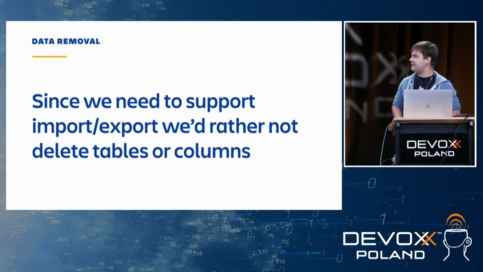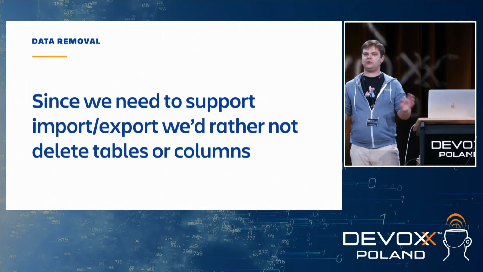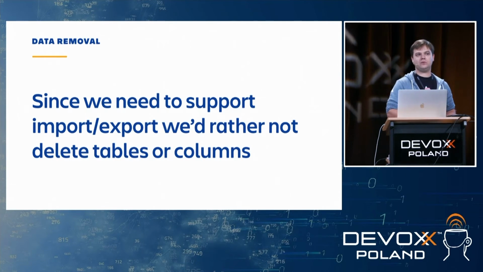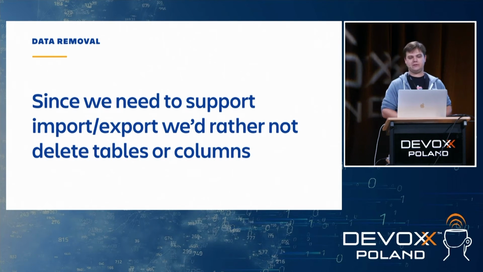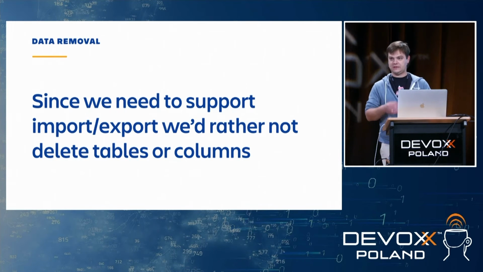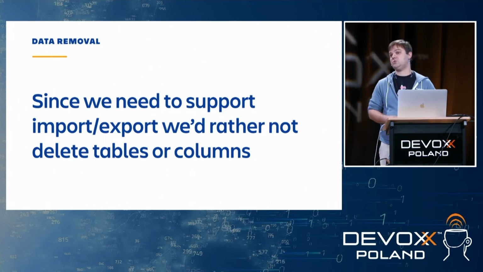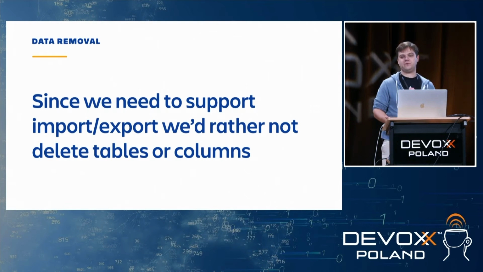A few words about removing data. Since we need to support import and export both ways, Jira Cloud, Jira DC, we'd rather not delete tables or columns because that would break the XML files, right? It's possible to do that, but it's very cumbersome, and basically what is easier to do is truncate the table, remove the data from the table, but keep it there. Or if you were removing a column, just fill it with nulls. And that's what we do. That might feel a bit awkward, but that's the normal thing in Jira Cloud. We do it that way, and it works for us.